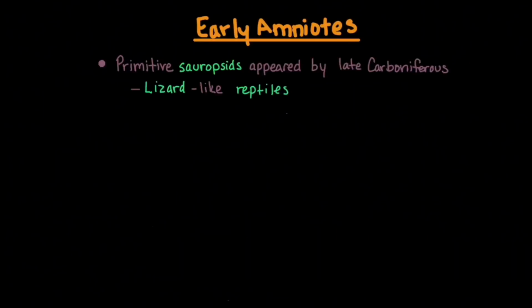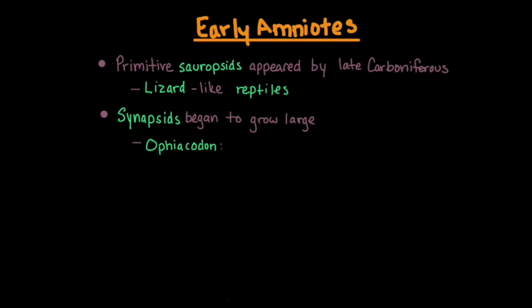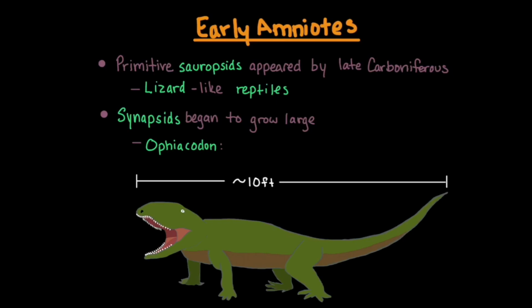By the end of the Carboniferous, primitive reptiles appeared, and they had lizard-like appearances. Synapsids grew large in the late Carboniferous and into the following Permian period. Ophiacodon grew to nearly 10 feet long and had a crocodile-like appearance. Again, it was a synapsid, so it was within the lineage that would later include mammals.